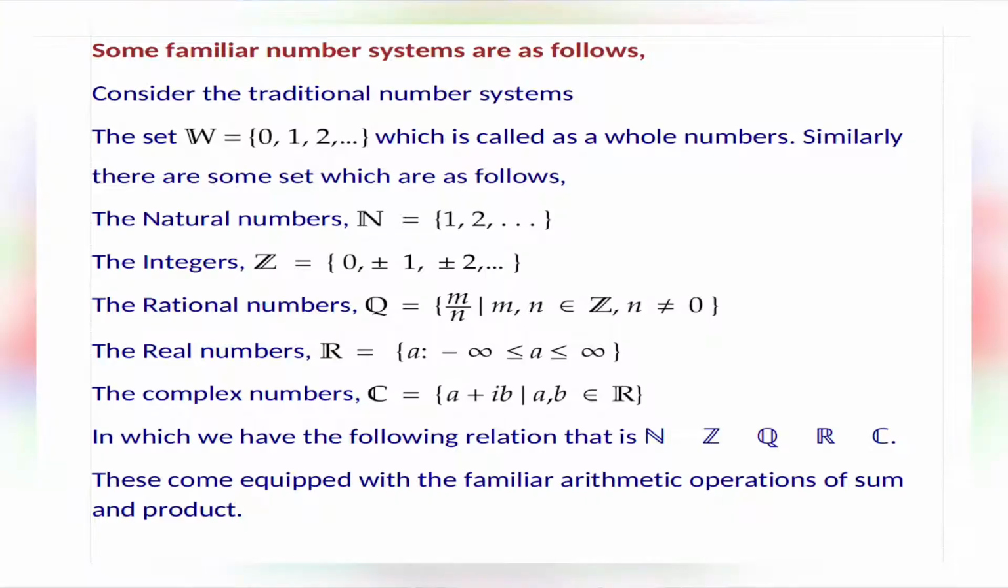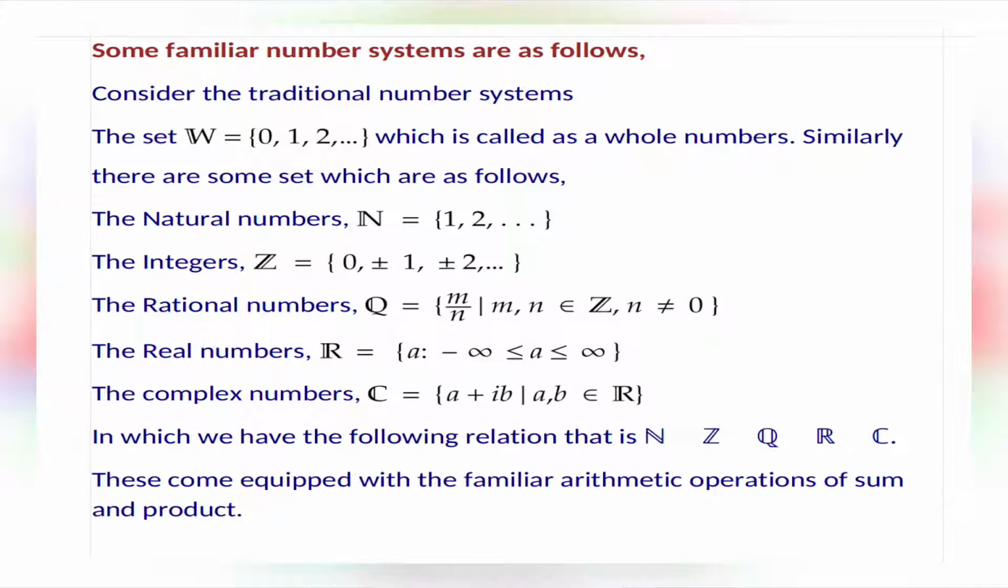Next we see the rational numbers, Q equals the set of m by n such that m, n belong to Z, n is not equal to 0. Next the real numbers are the set of a such that minus infinity is less than or equal to a is less than or equal to infinity.